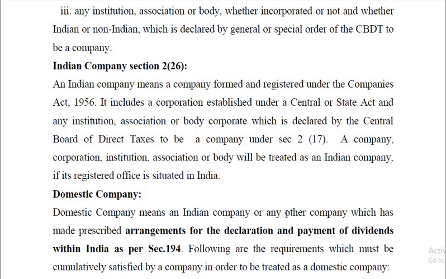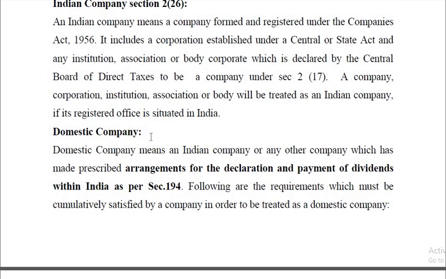A company, corporation, institution, association or body will be treated as an Indian company if its registered office is situated in India. So it is called by different names like a company, corporation, institution, association or body, and that will be treated as an Indian company if its registered office is situated in India. So that's about Indian company.